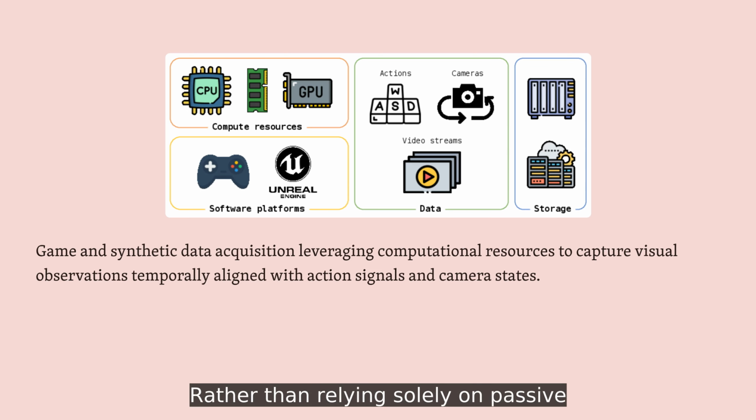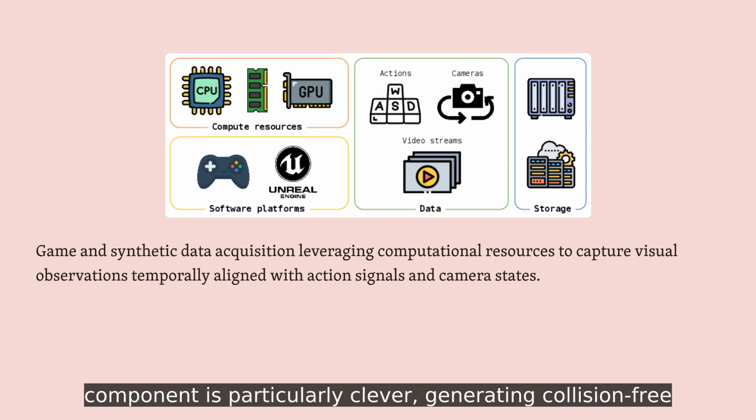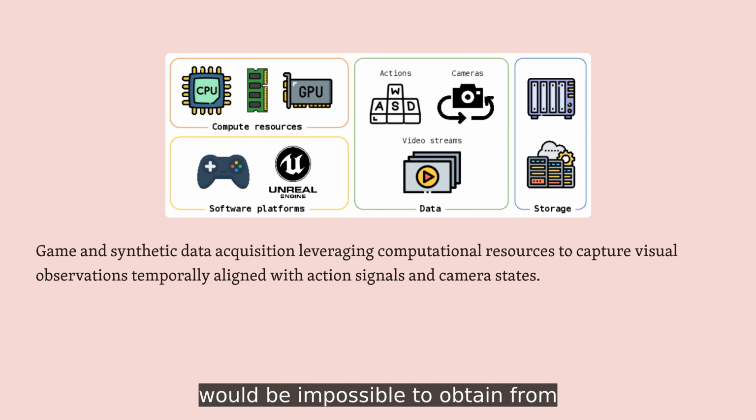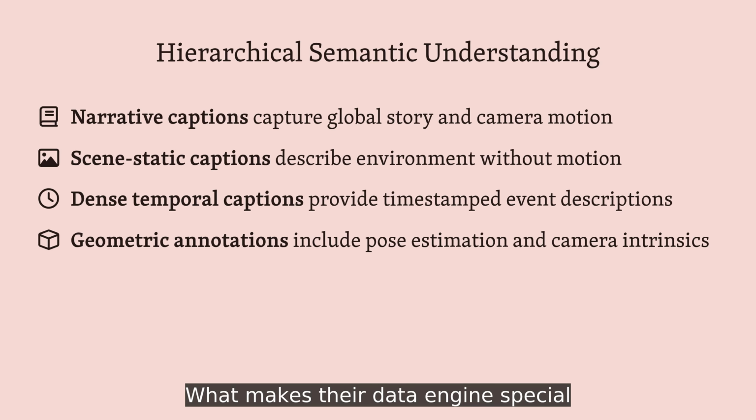Rather than relying solely on passive web video, they created a hybrid training corpus combining real exploration videos, game recordings with synchronized controls, and Unreal Engine synthetic data. This synthetic component is particularly clever, generating collision-free trajectories with ground truth camera parameters that would be impossible to obtain from real footage. What makes their data engine special is the hierarchical captioning system.